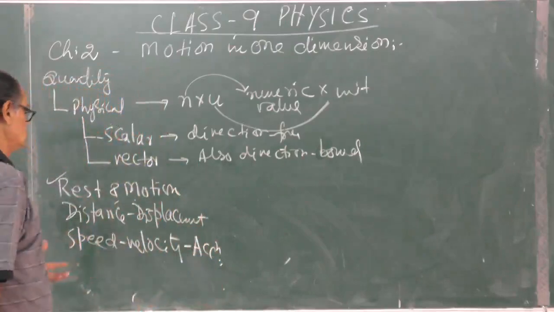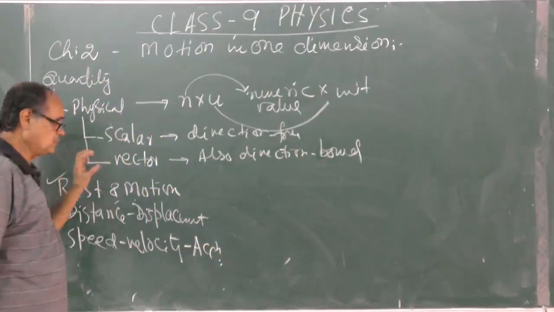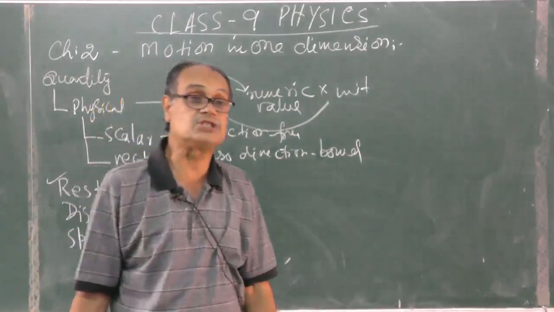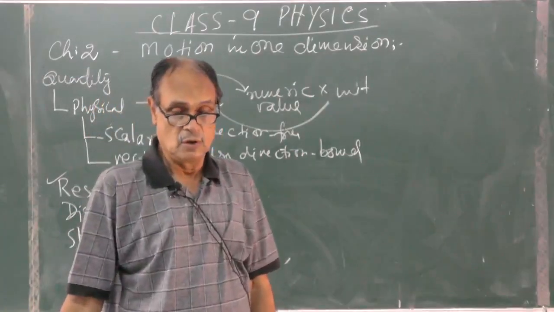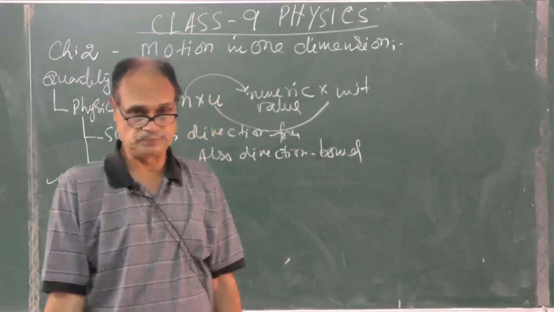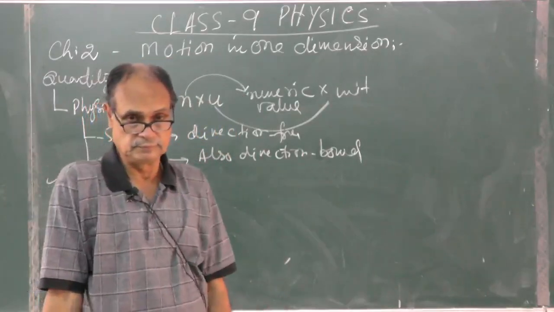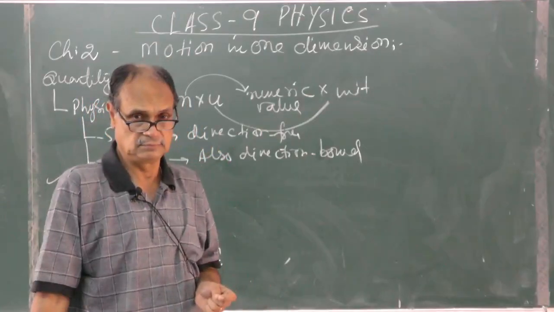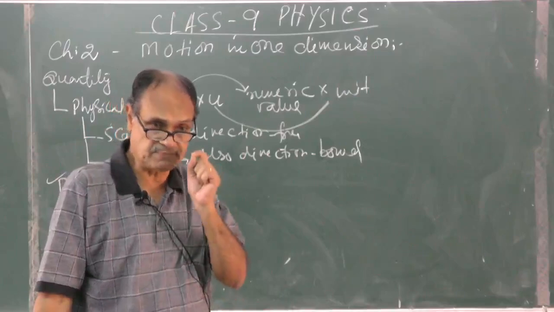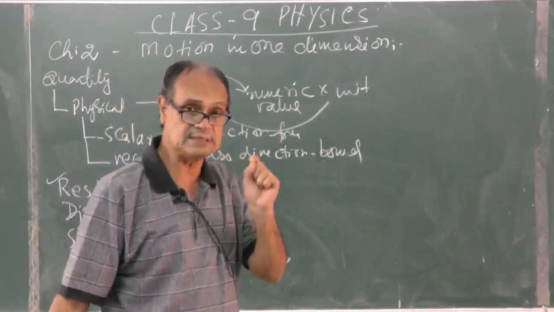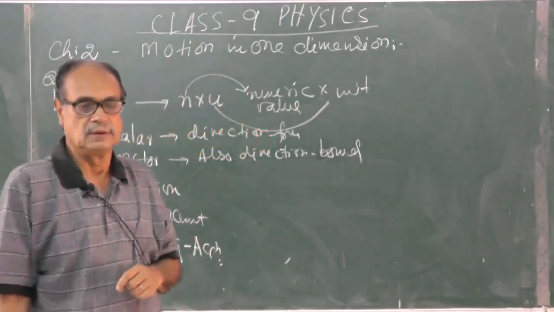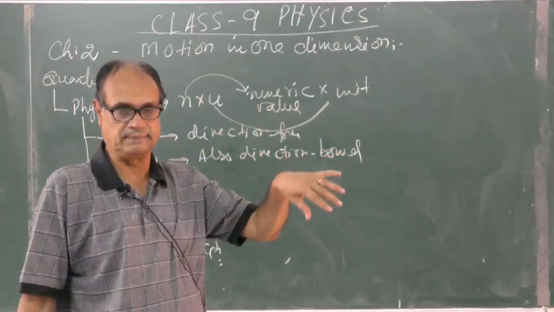That thing is important. So a body is said to be in rest if it does not change its position with respect to a reference point in its immediate surroundings.